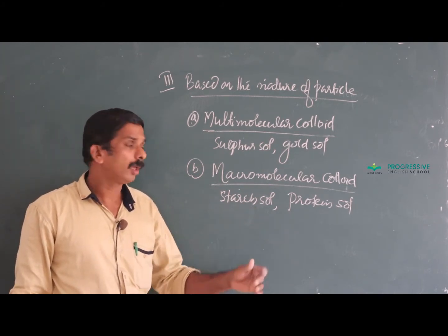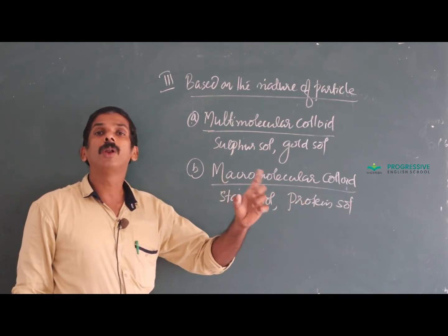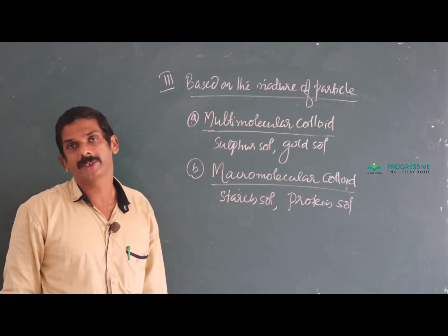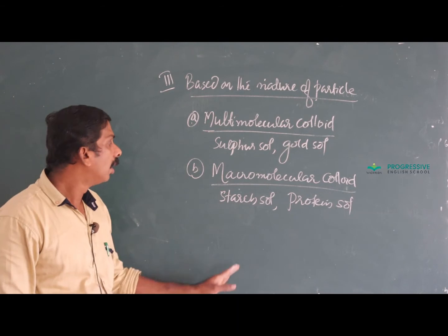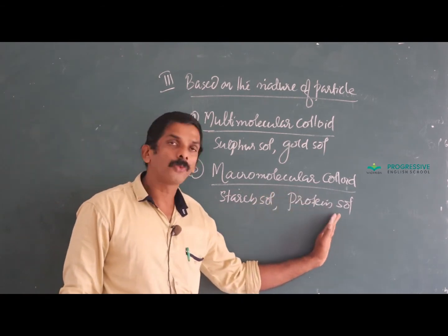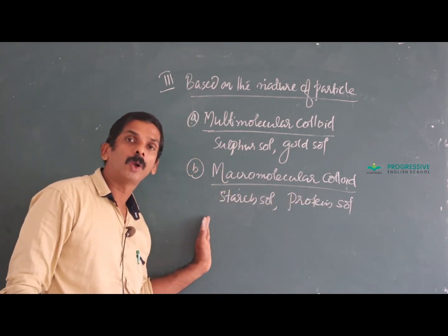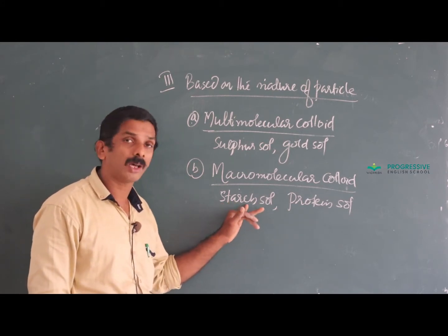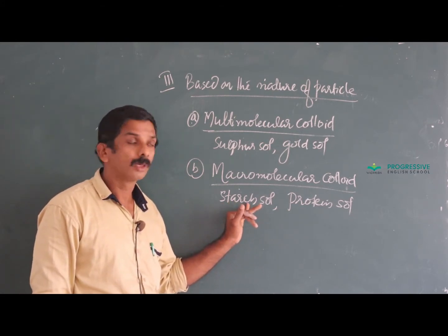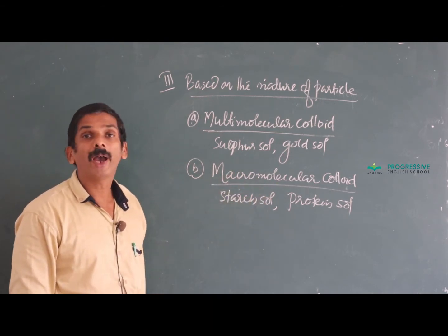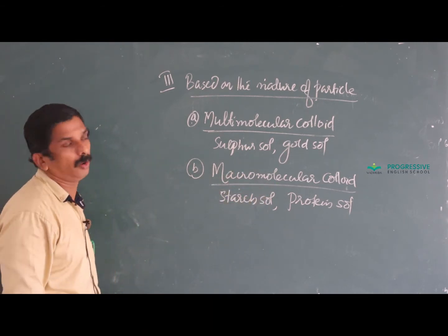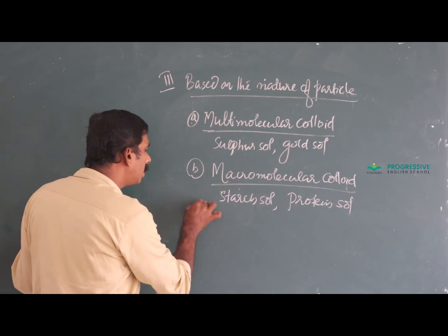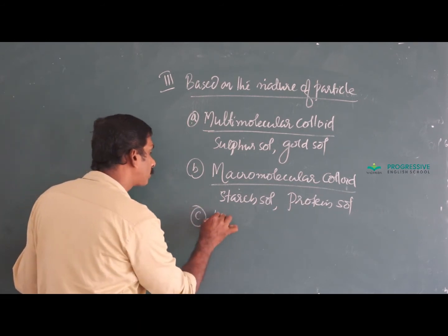In the same way, proteins are polymers of amino acids, again one of the biomolecules. Amino acids combine to form protein. This belongs to macromolecular colloid. And the third type is